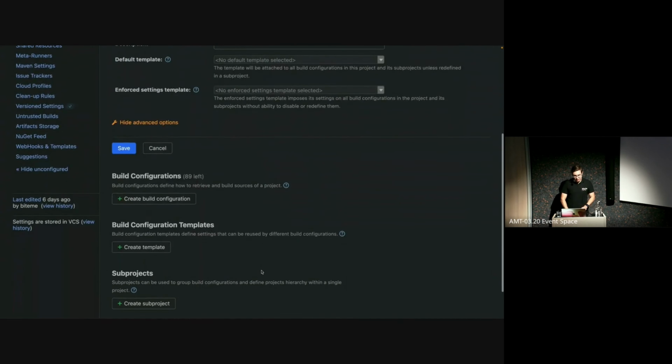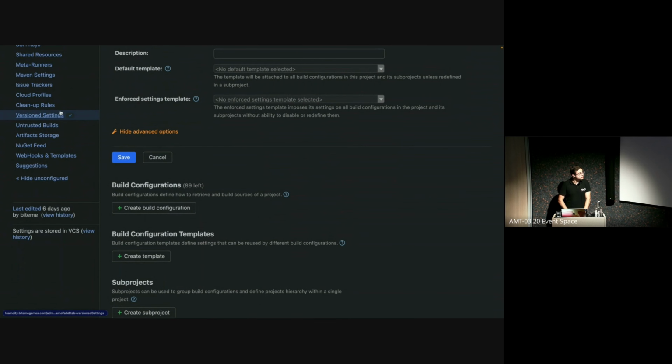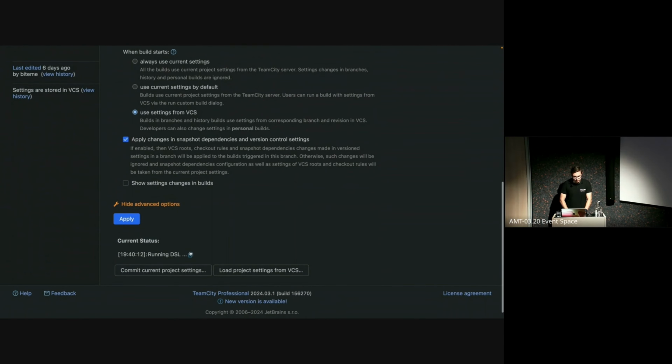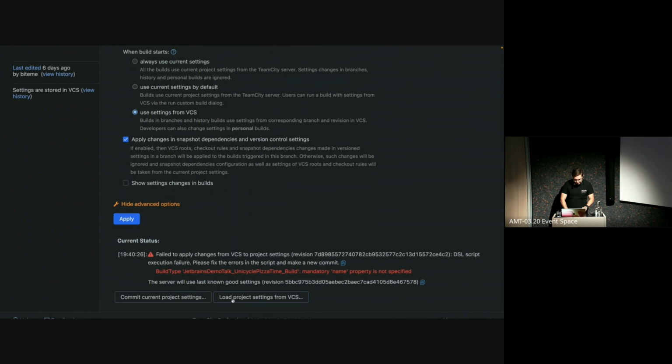Then if we go check back into TeamCity, there's this nice little version settings tab where you can see what TeamCity is doing. So right now you'll see it is running Kotlin, the DSL, which means it's compiling the Kotlin and turning it into XML or some other kind of language behind the scenes.